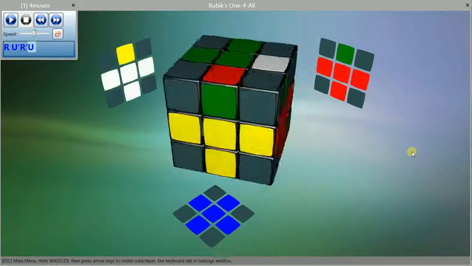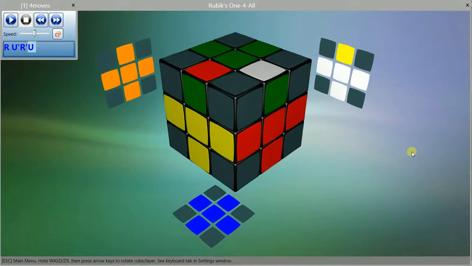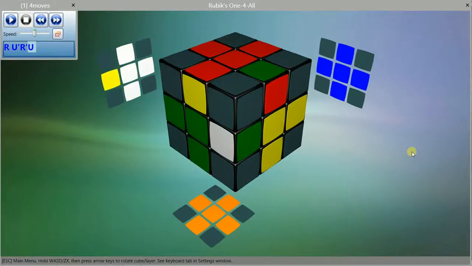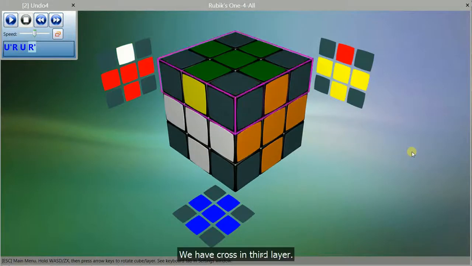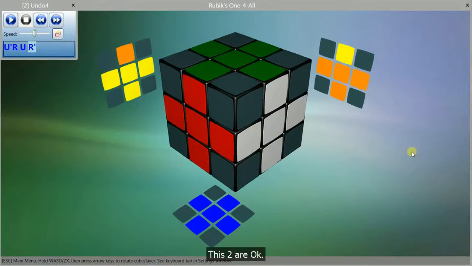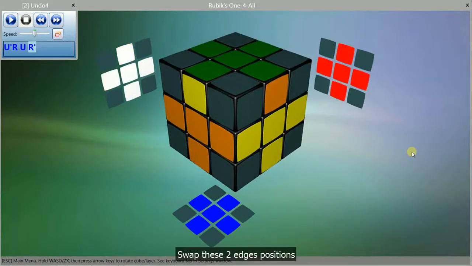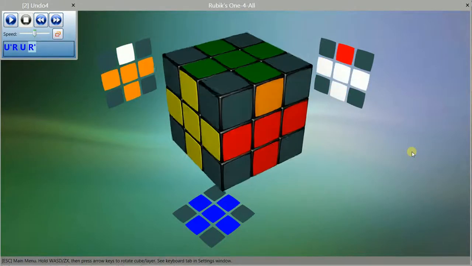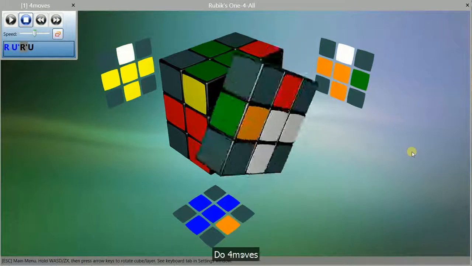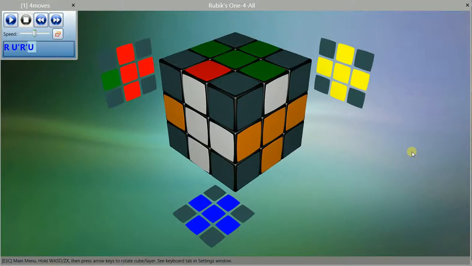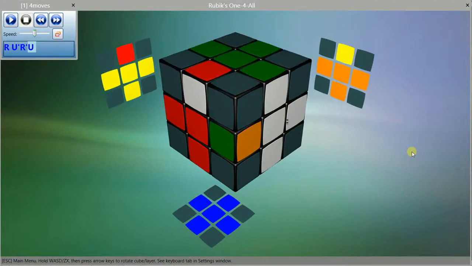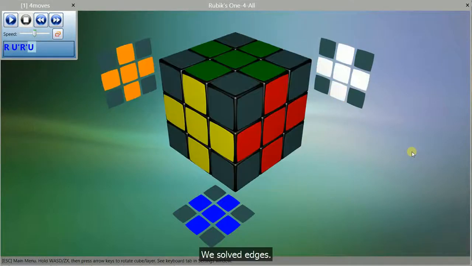Now, third layer. Create cross, do 4 moves. Then Undo4. We have cross in third layer. These 2 are okay. Swap these 2 edges positions. Do 4 moves. Keep these 2 edges. Do 4 moves. We solved edges.